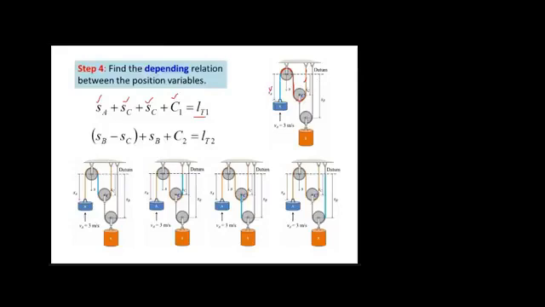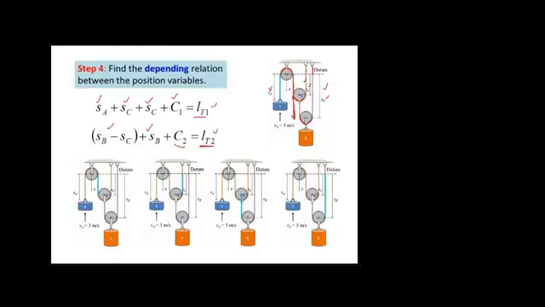Now for B, let's have SB and then this one. This length will be, if this is SB and we subtract SC from SB, we will get this line. So SB minus SC plus SB, and again the constant that we have over here and the constant over here, let them be combined into C2. So it is equal to the total length of rope 2. So we identified this relation.